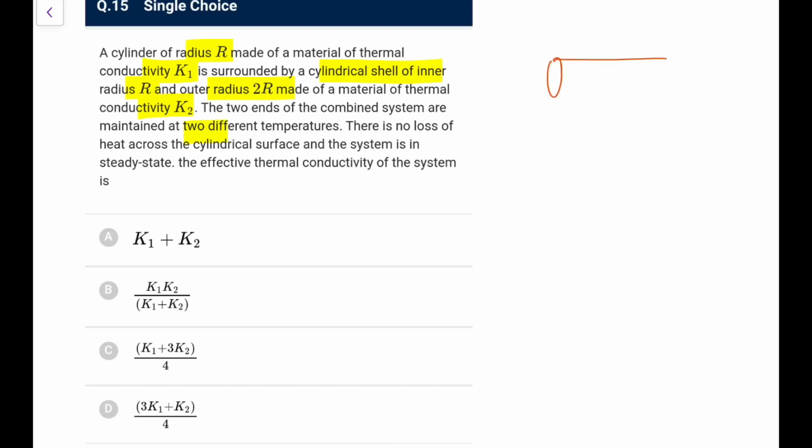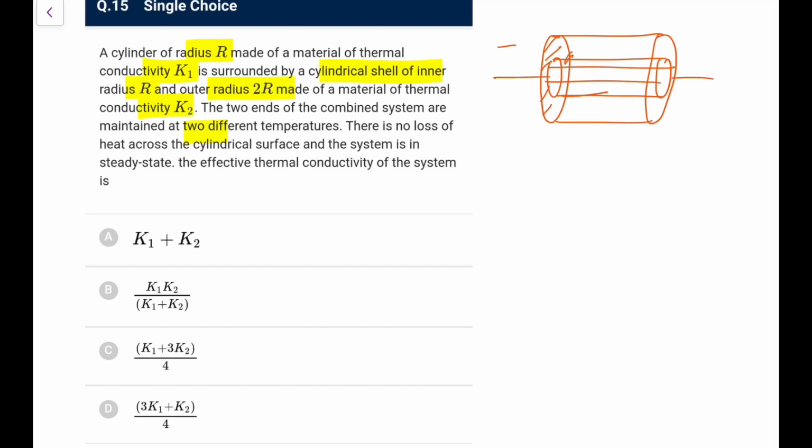So what you have, this is the first one, a solid one, and this is the second one, which is encapsulating it like this. These are the two temperatures, let's say T1 and T2, with no heat loss from the curved surfaces. So this is the first rod and that is the second rod, both in parallel. So what I can make out is that the equivalent resistance would be 1 upon R1 plus 1 upon R2.